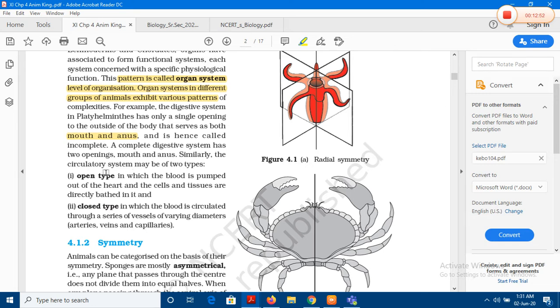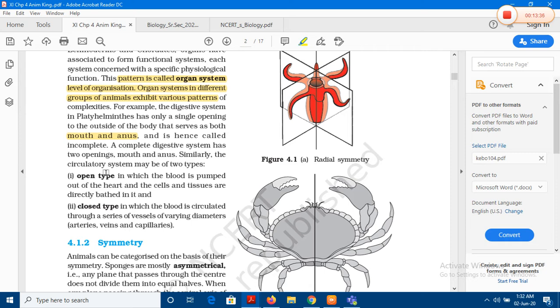And of course, there is the kind of circulatory system. What kind of circulatory system is there? Every animal has some body fluid circulating or moving in its body. Now look at the word circulation. The word circulation has the word circle in it. The body fluid originates from one point and comes back to the same point, right? So there's some kind of circulation, some kind of movement. It can be open or it can be closed. Closed would mean that the body fluid is being circulated or transported through closed vessels or tubes, right?